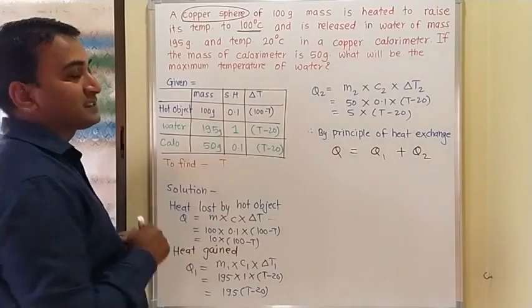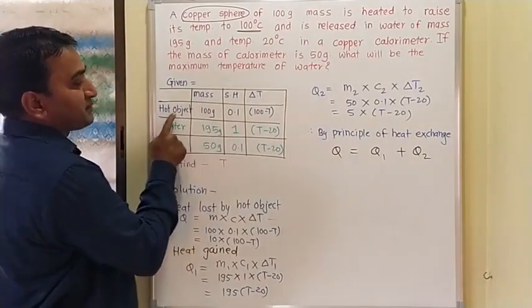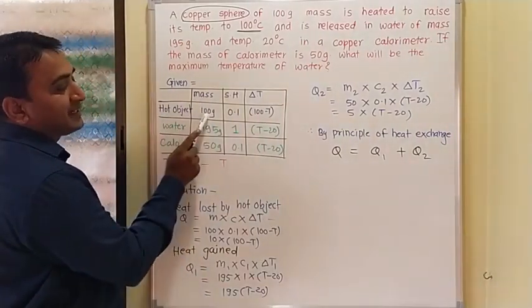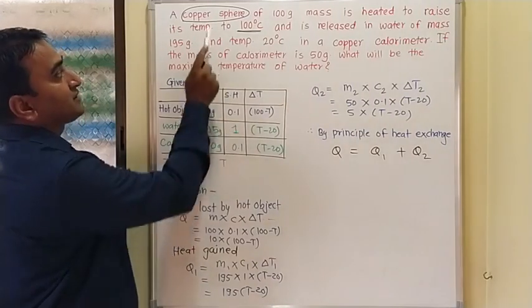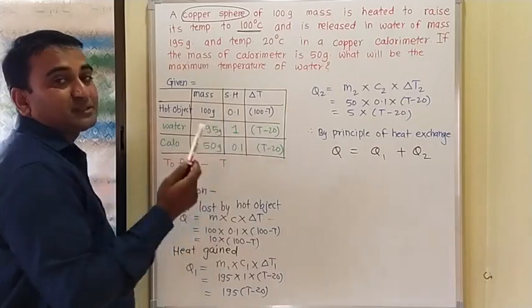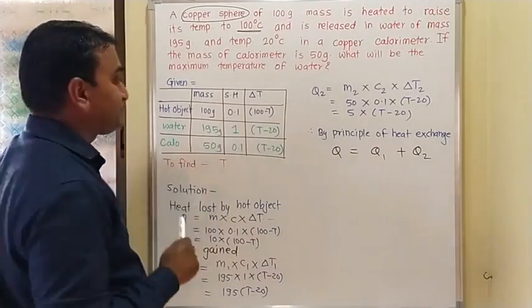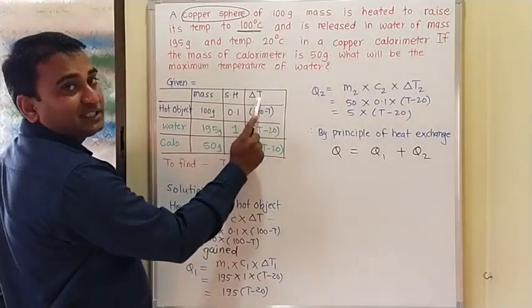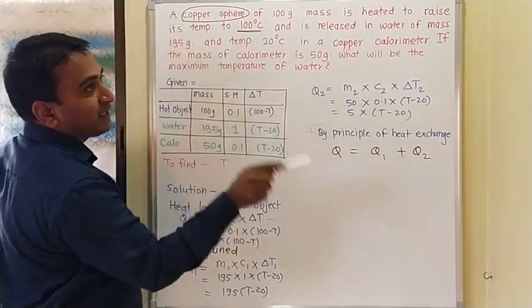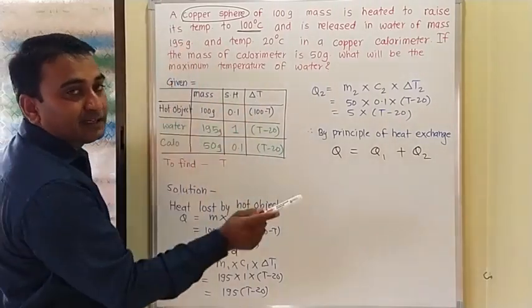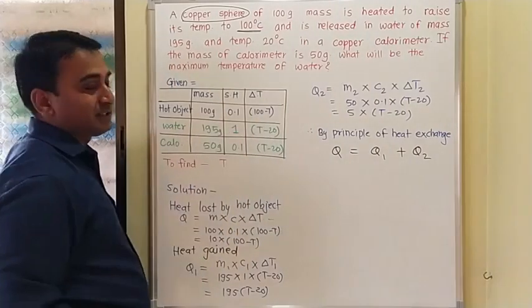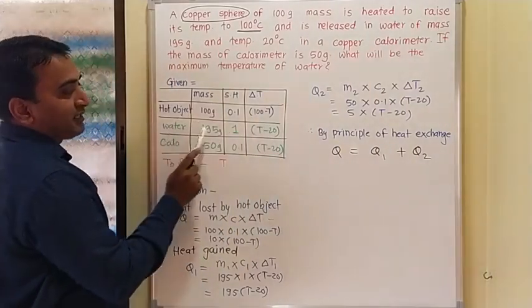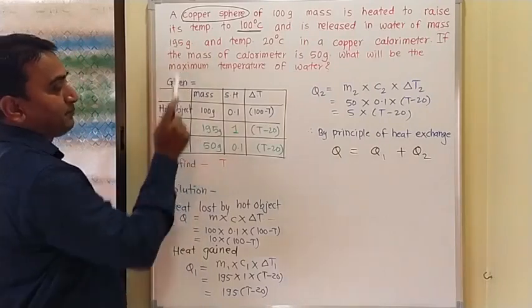So concentrate, what is given? Mass of hot object is 100 gram. Specific heat of hot object is 0.1, because it is copper having specific heat of 0.1. Then change in temperature 100 to T, so greater 100, T smaller, greater minus smaller, so 100 minus T. Now mass of water is 195 gram.